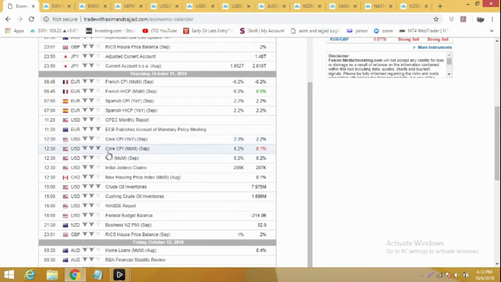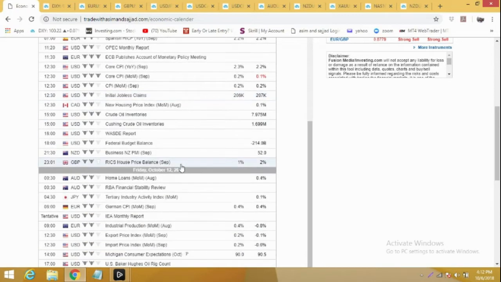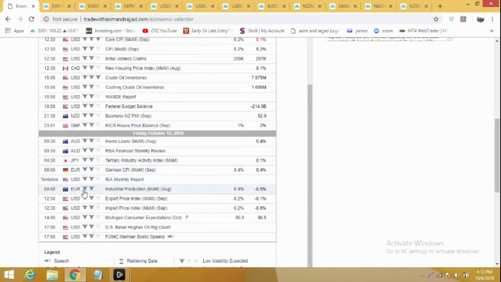While for US dollar we have core CPI and crude oil inventories. The rest are medium impact news. We can expect a 20 to 30 pips movement at these times. While on Friday no high impact news, so I'm expecting a much slower week.